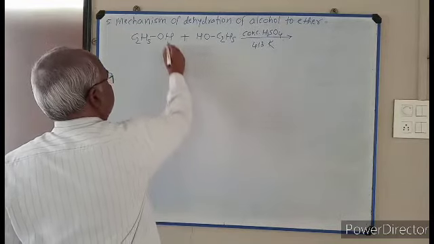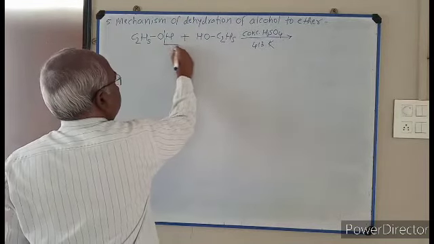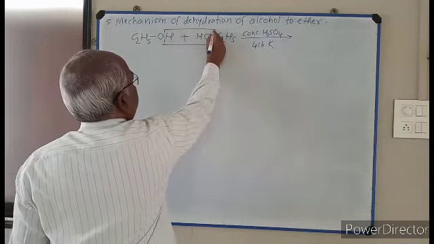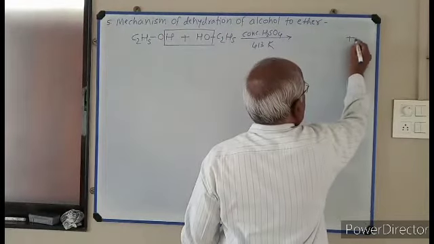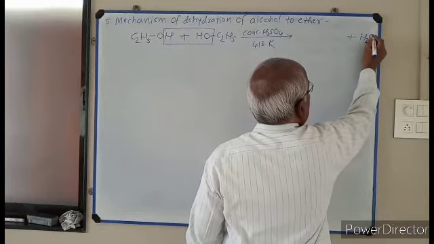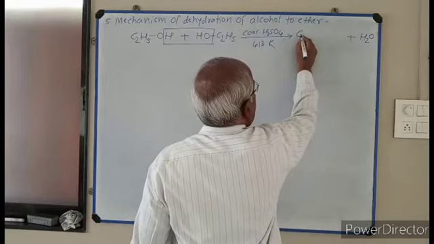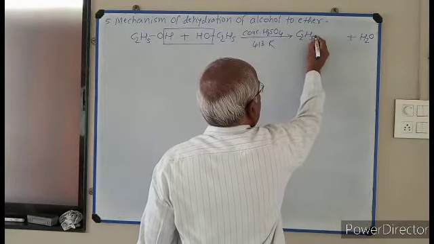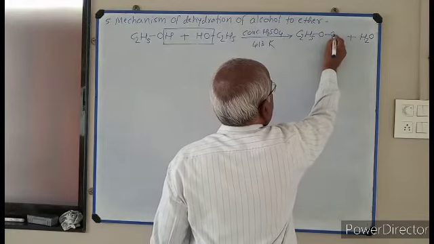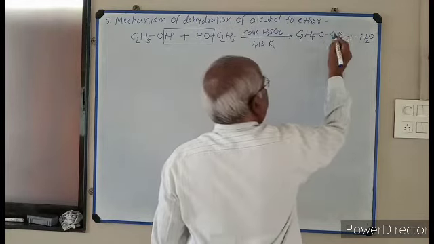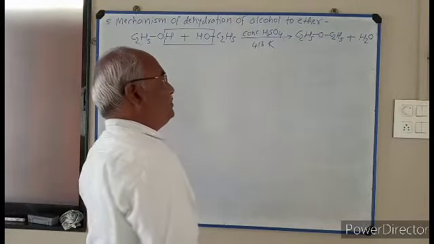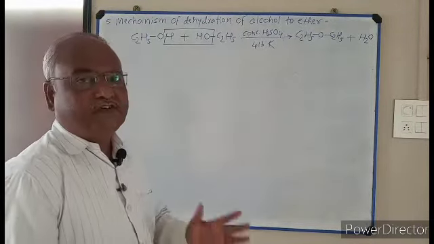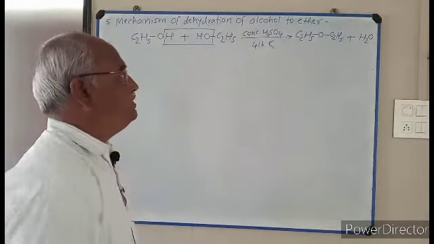Dehydration takes place. Hydrogen combines with OH and a water molecule is the side product, H2O. The main product is C2H5OC2H5, that is diethyl ether. Its IUPAC name is ethoxyethane.